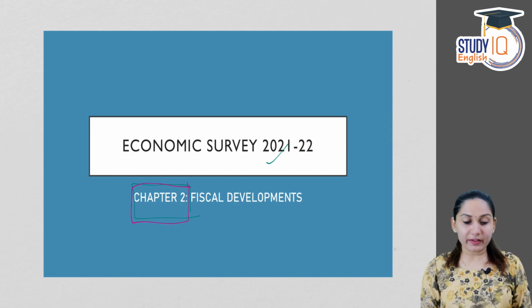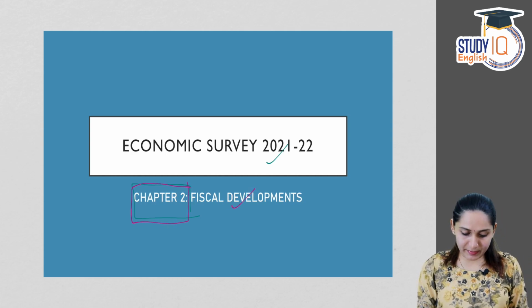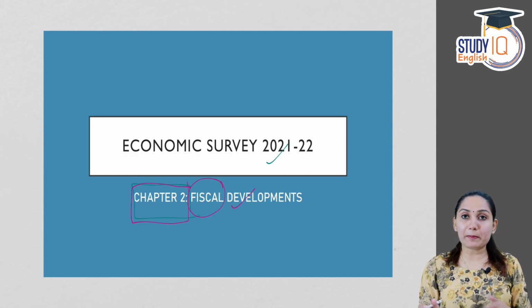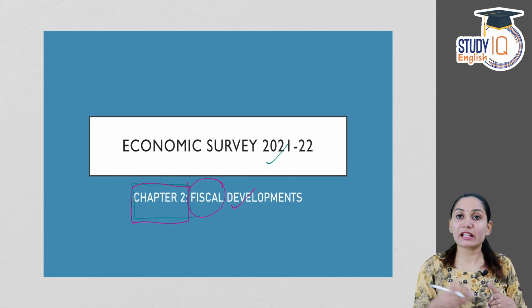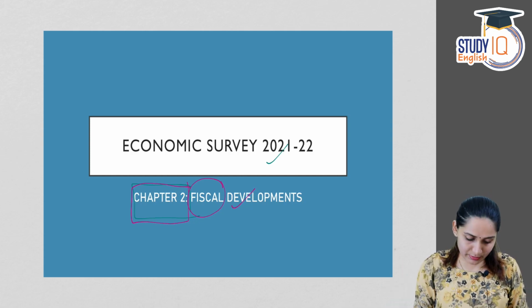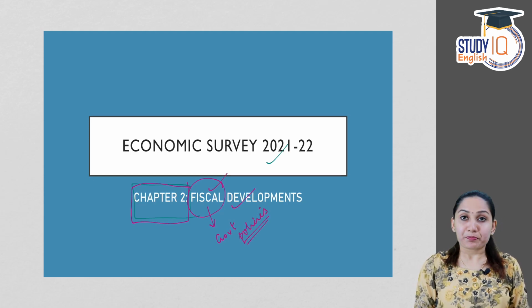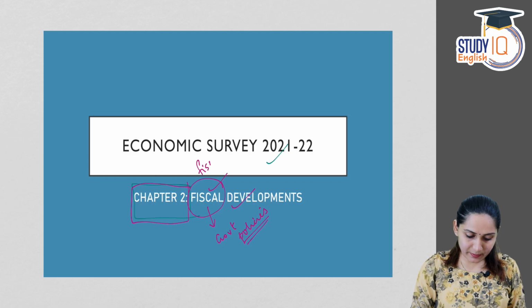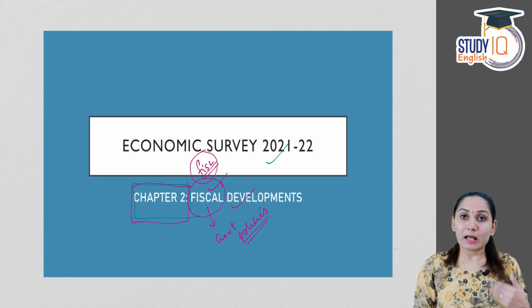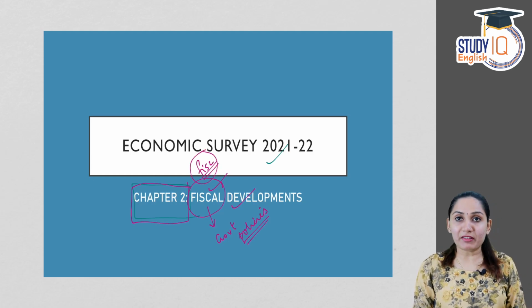We are going to start the second chapter of the Economic Survey 2021-22. The second chapter of the survey deals with fiscal developments. The term fiscal refers to government policies. It refers to the government policies of the fisc. Fisc means public purse. That is, the public policies or the government policies.